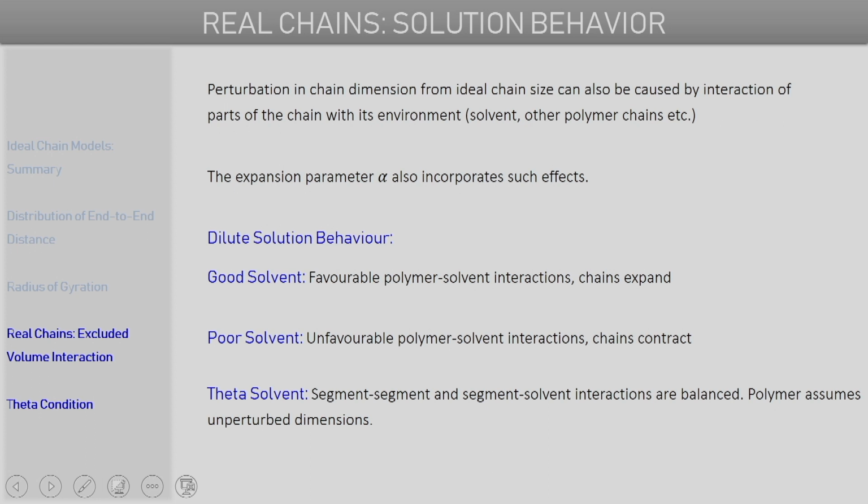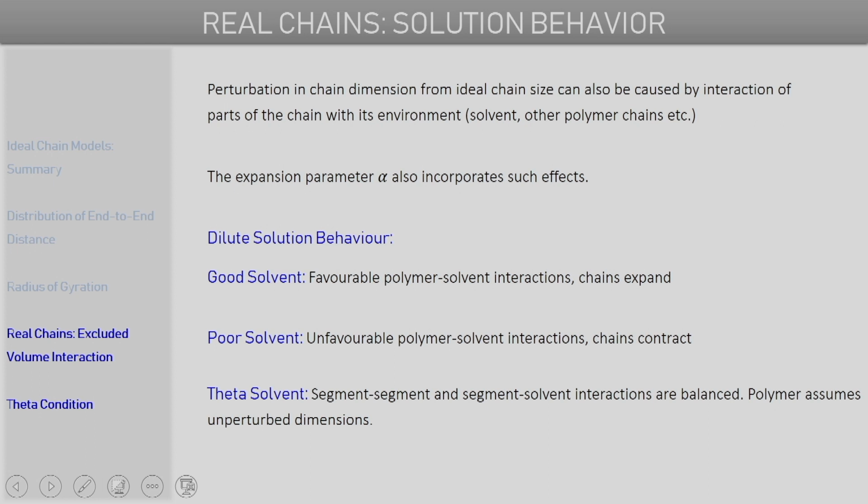So, for theta solvents or theta condition, the real polymer chains are also known to adopt ideal chain dimensions, and this is something that has been observed, it's not just some theoretical argument, it's observed experimentally as well.